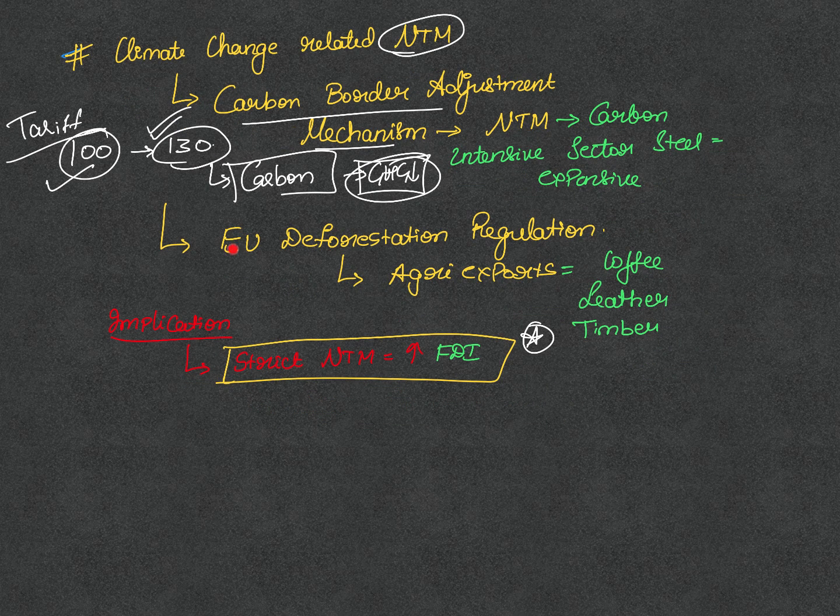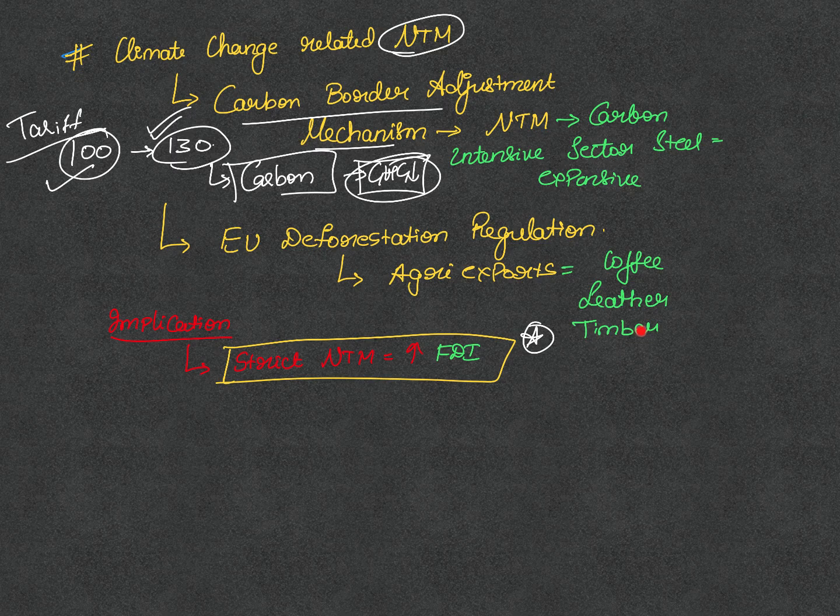The second one is the EU deforestation regulation. Basically, this blocks imports of products which are linked to deforestation, and this will impact the agri exports. Why? Because their goal is to reduce the deforestation footprint. Products like coffee, leather, timber, which are hitherto the most exported products to the EU, will have an impact as well.